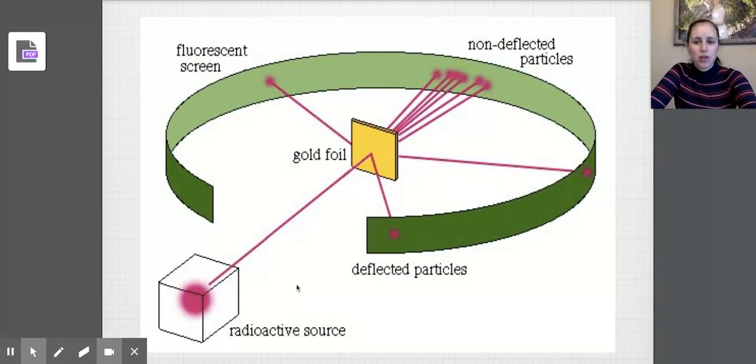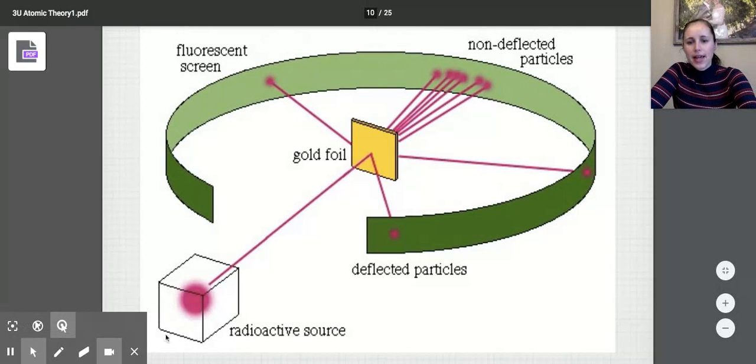So this is what happened with the gold foil experiment. When we first did this experiment, it seemed to prove the plum pudding model. He had that radioactive source, which was emitting those alpha, those positive particles, and they were passing through the gold foil. When he did this experiment at first, he noticed that most of the time, the alpha particles were passing right through the gold foil and being picked up by the zinc sulfide screen.